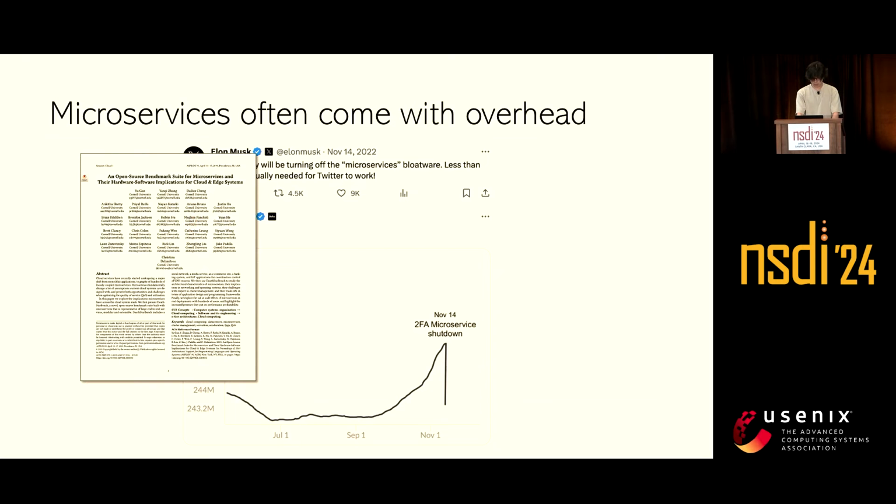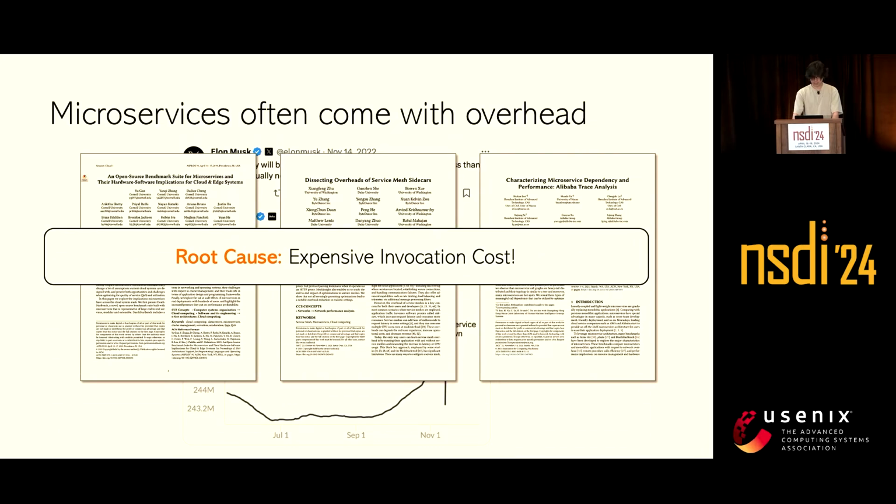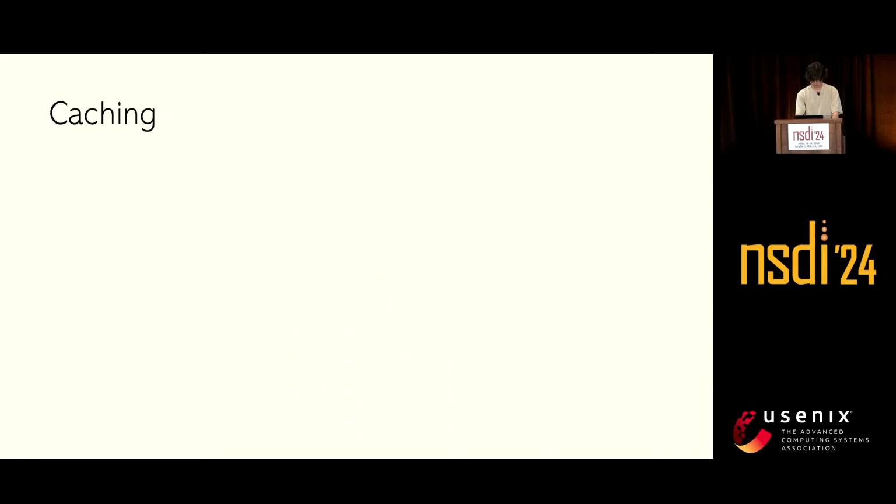There have been many works that analyze the overheads in microservices, and it turns out that the main reason behind it is the high cost of invocations. In a monolithic application, an invocation can be as straightforward as a function call if they are in the same programming language and runtime. However, for microservices, it becomes much more complex.